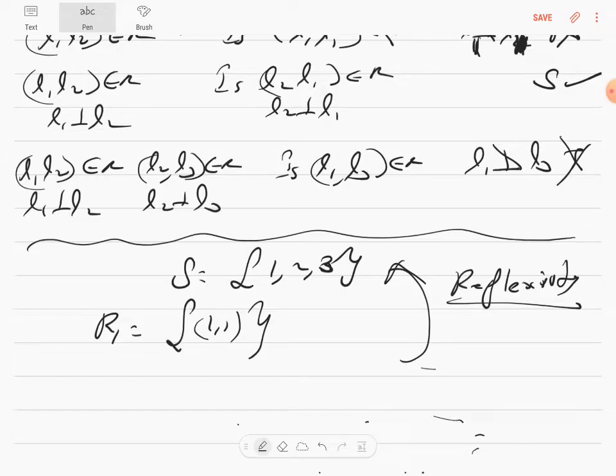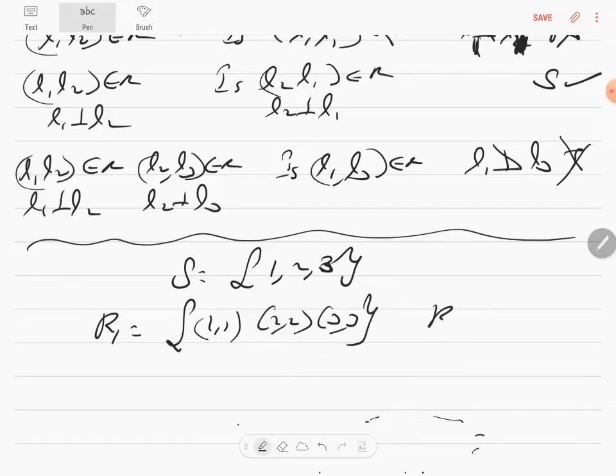Each and every element in the declared set has got to be reflexive. So merely writing 1, 1 will not make it reflexive. You have to necessarily write 2, 2 and 3, 3 as well. Close it. Now you know this is definitely reflexive.